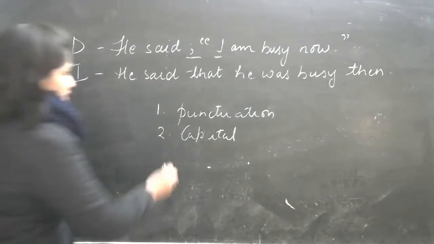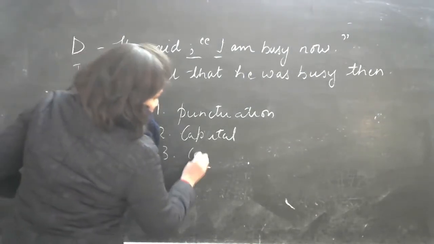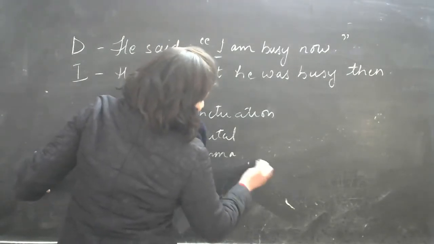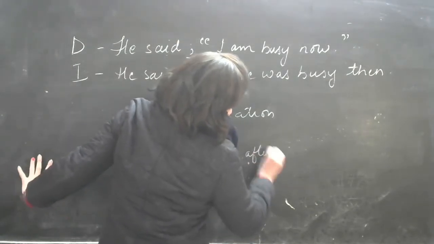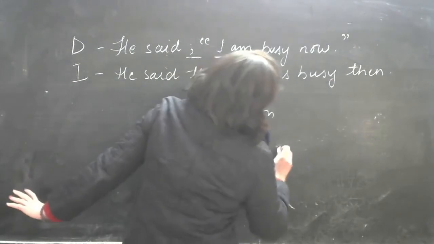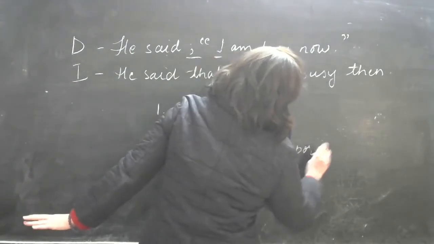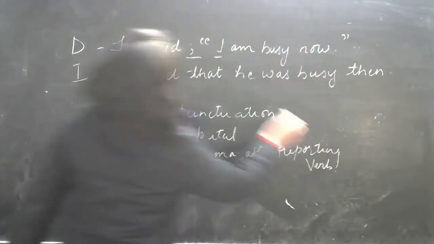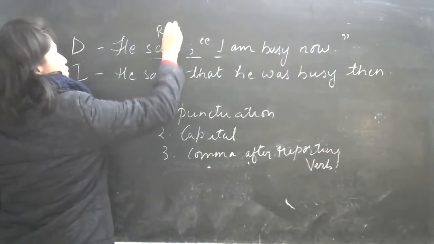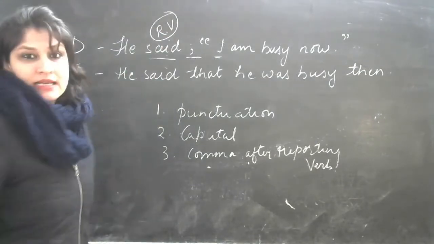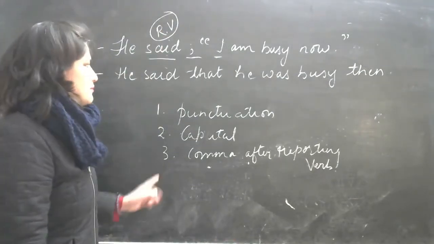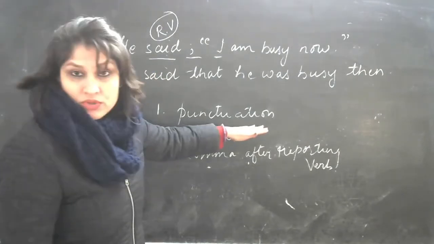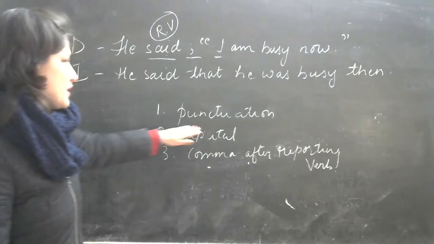And then there's one thing that you have to keep in mind, the reporting verb. So there's always a comma after a reporting verb. Okay, now what is a reporting verb? I'm sure you know that. This is your reporting verb. Is that clear? So keep that in mind. For the direct speech, the things that you need to keep in mind are punctuation marks.